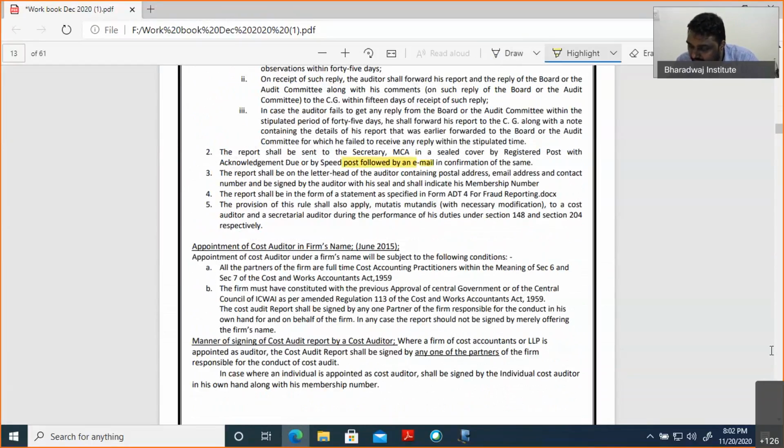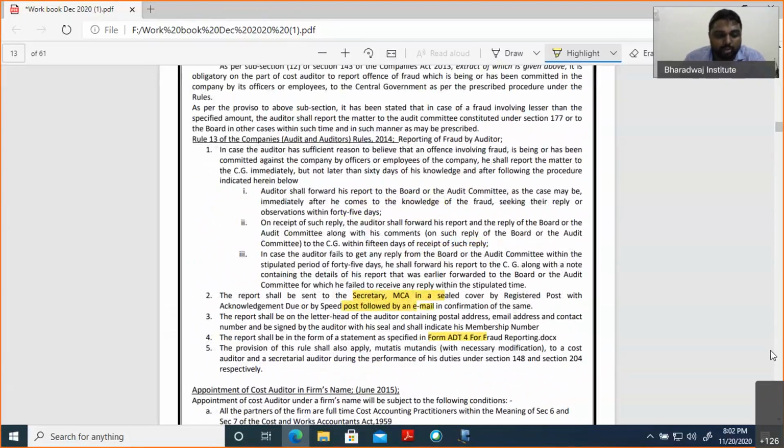This is the address you have to make it: the Secretary, MCA. It will be duly signed. It should be in the prescribed form. So everything is there. This is the special provision.